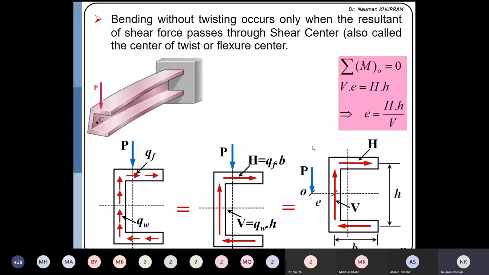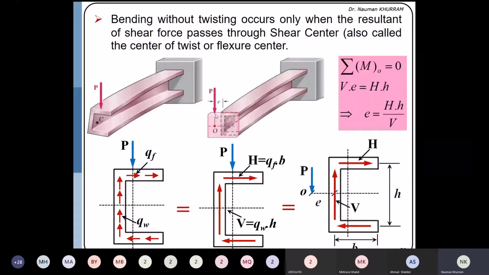Just to facilitate this, we can weld a plate at the edge and apply the load just like is shown in the diagram, or we can weld a rod at this edge and apply the load at the tip of the rod. In that case, if the load is acting at this point, there will only be bending in the vertical direction without twisting. So this point O is referred to as the shear center.